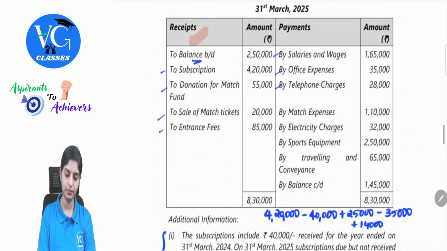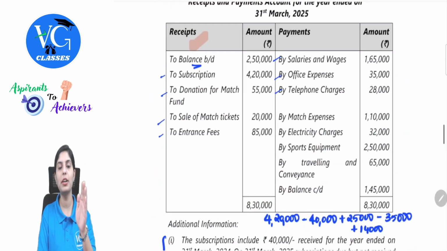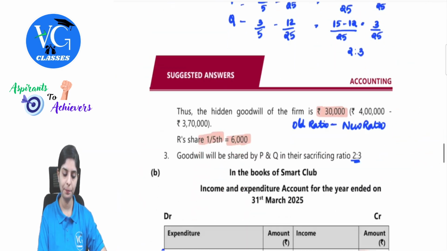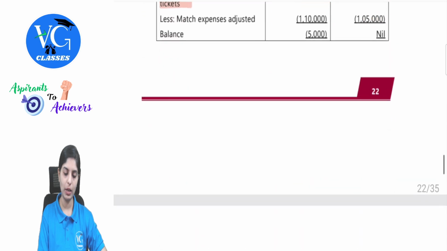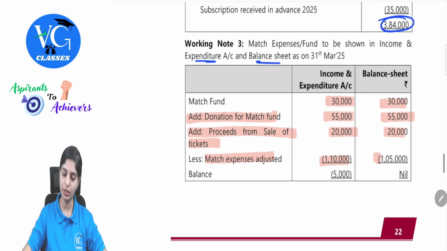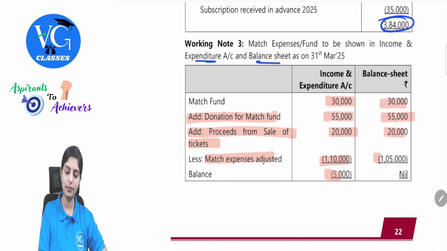Then we have match expenses. Remember, we had maintained one match fund, so we will net off it there. 1,10,000 subtract from these balances. So match expenses adjusted 1,10,000. Now let's take the total: 30,000 plus 55 plus 20 minus 1,10,000. There is 5,000 negative. Now understand one interpretation here.